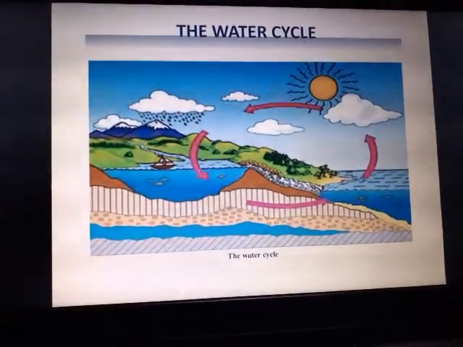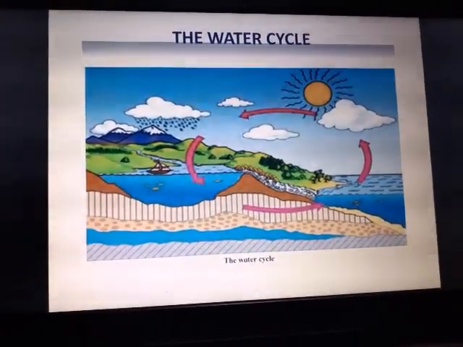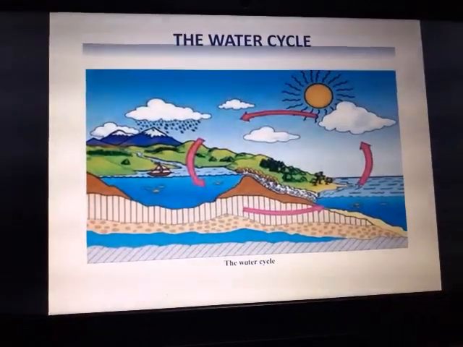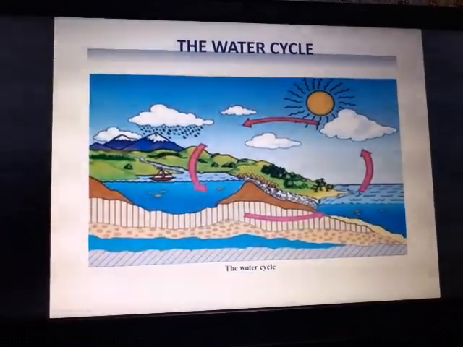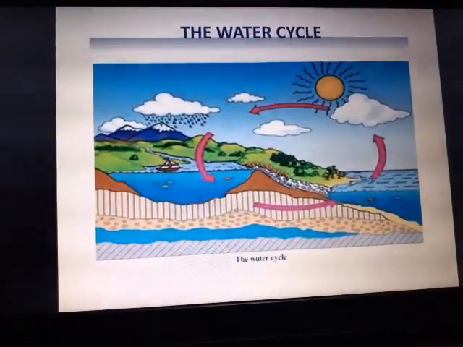Let's continue the remaining part of the chapter, children. The lesson is the earth and its living world we are studying, and today we are going to study about the water cycle. Okay, but before that I want to ask you one thing.